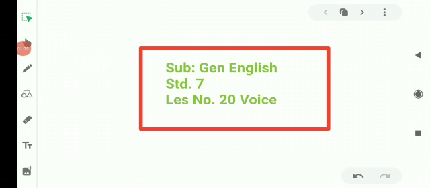We have learned how to change active sentences into passive sentences in present simple tense. Now we shall see how an active sentence is changed into passive form in past simple tense.